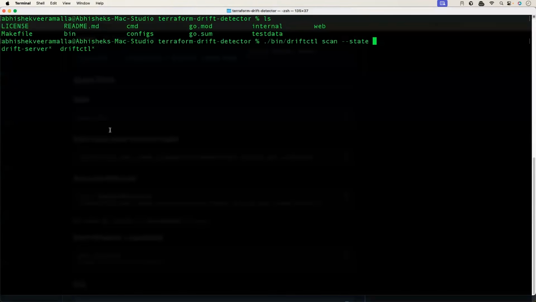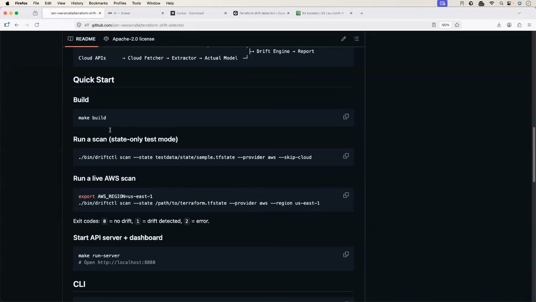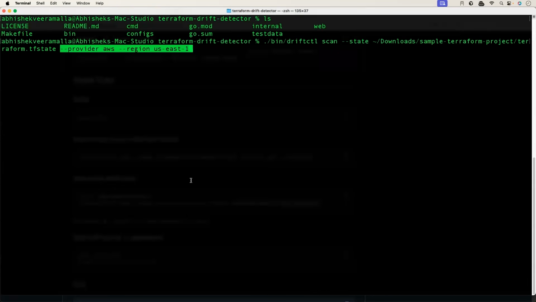In our case, the state file is in downloads. Within downloads, we have sample Terraform project. So let me put that here and then the Terraform state file. Okay, then what's the next thing that we have to provide? We just have to say --provider aws. Okay, and region. In my case, the region is ap-south-1. So I choose the region that's nearest to me. Let's run it and see what happens.